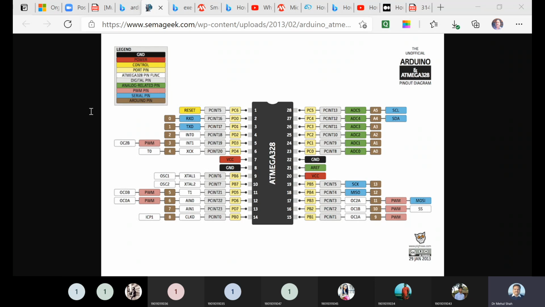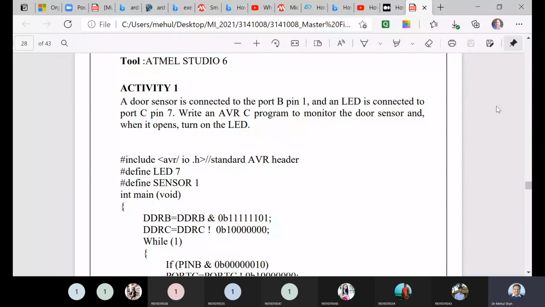Your written program is for C port pin 7. Right, so this should happen. Right now it is executing, so it looks like everything should work.